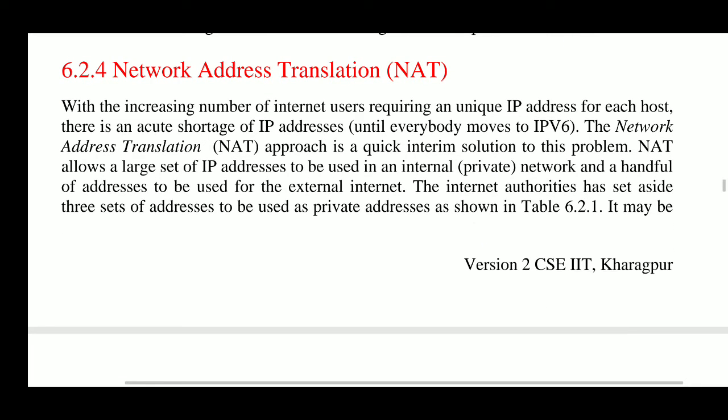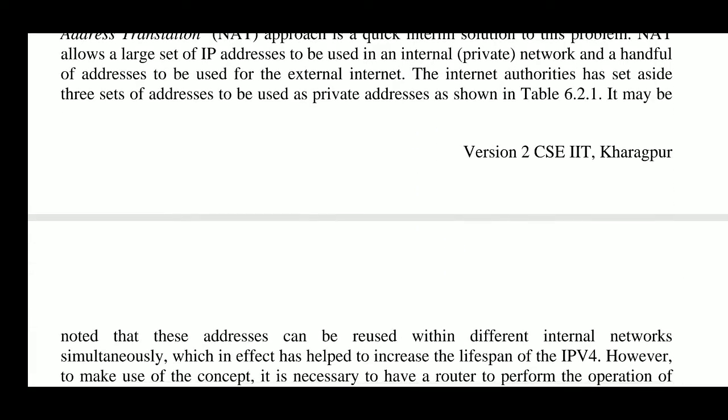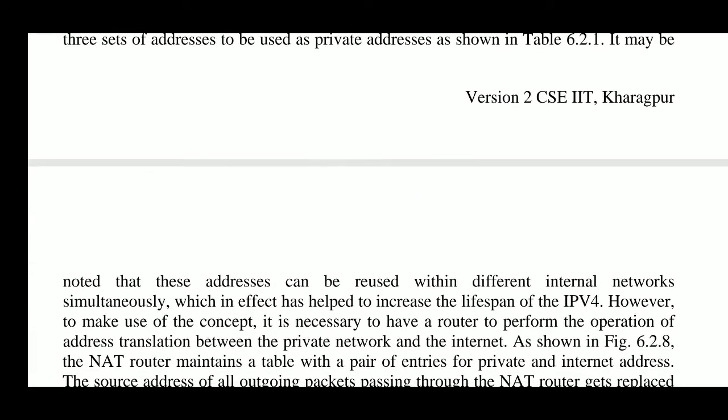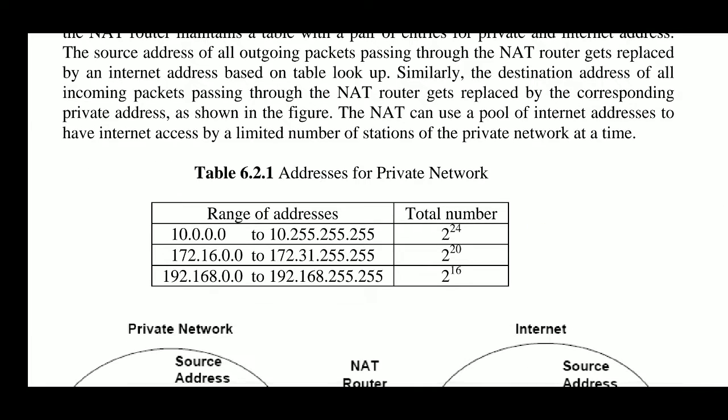The internet authorities have set aside 3 sets of addresses to be used as private. These are the address sets for the private network: range 10.0.0.0 to 10.255.255.255, that is a total of 2 raised to power 24 addresses. And the next range is 172.16.0.0 to 172.31.255.255. So the total number of addresses is 2 raised to 20.